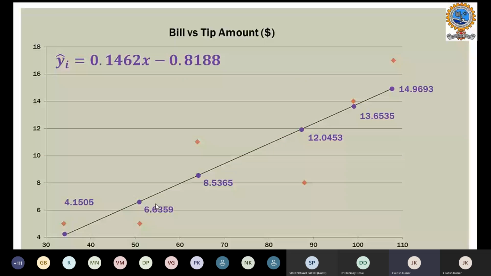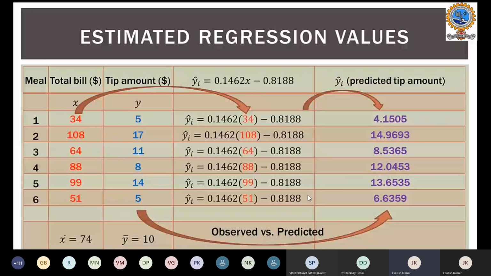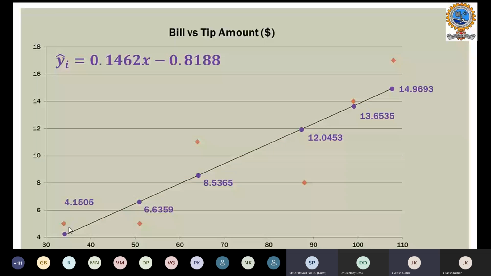So for the bill of 34, when you substitute in the y hat, you will get approximately the tip amount as 4.1505. The tip amount is actually $5, but what we predicted is $4.15, and that I plotted here. If you see the x-axis, the first value of 34, the violet dot says that is the predicted value 4.1505, but the actual is shown in the diamond shape, that is 34, that is $5.